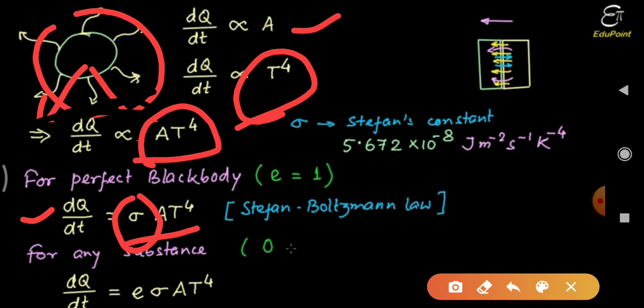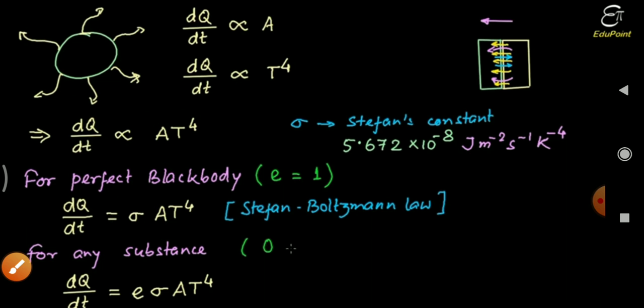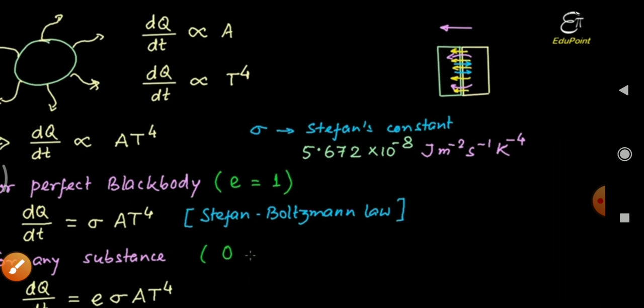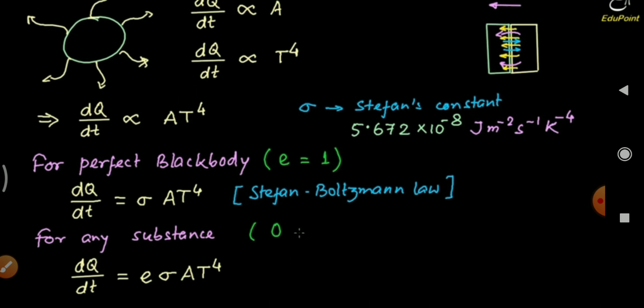Means the amount of heat transferred by any substance to the amount of heat transferred by a black body. This is nothing but emissivity. We denote it with E. For a black body, emissivity is always equal to 1.